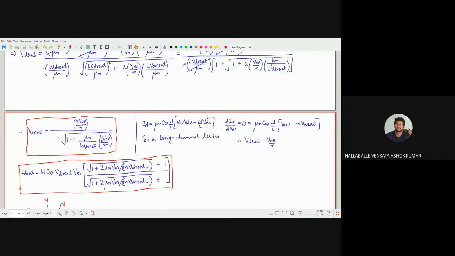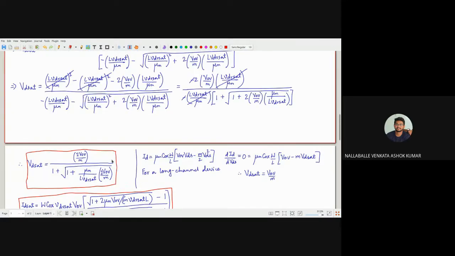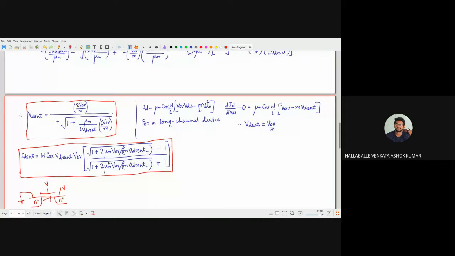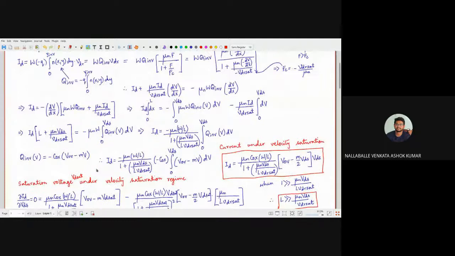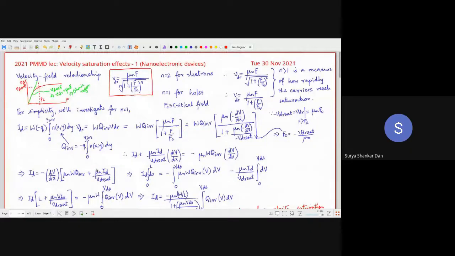Hello? Yeah, yes, sir. So, sir, how does the lightly doped fin have higher mobility? It's a doubt from when I'm reading a textbook. I got that.